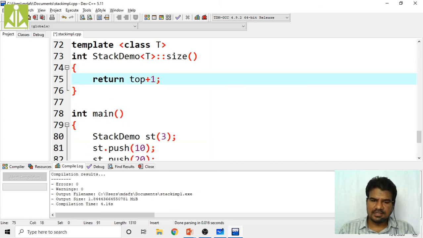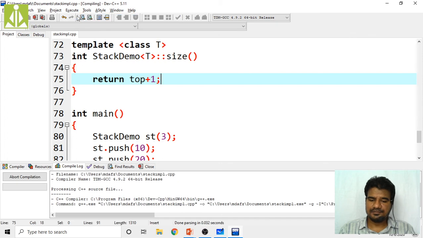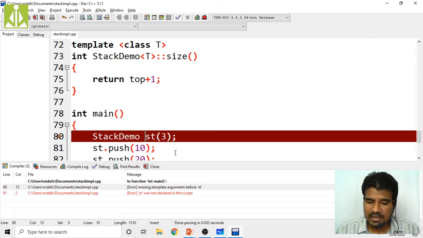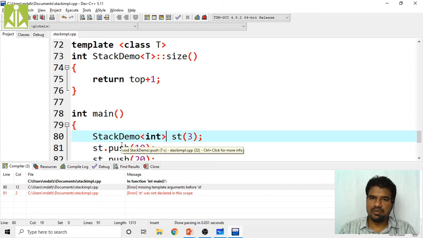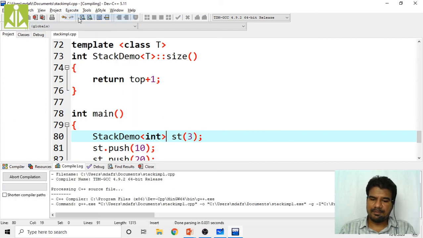Okay, so like this, save it and go compile. Yes, here also when you are making template specific to integer, you have to pass like this, integer. Okay, that's it, because this stack demo now is no more a regular class but it is a template class, so you have to pass the type also. If you want characters to be inserted, you can put character over here, that also we will see now. Okay, so compile,